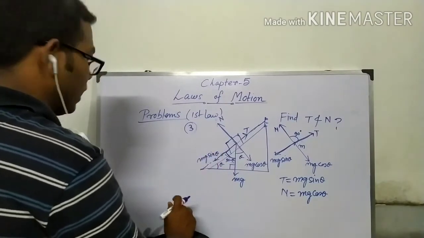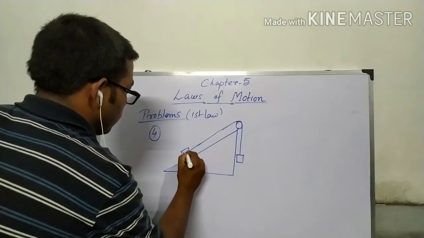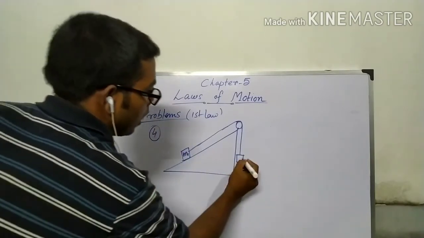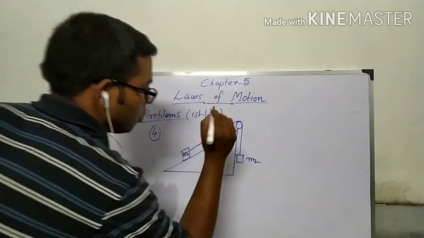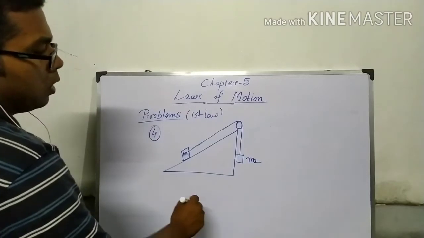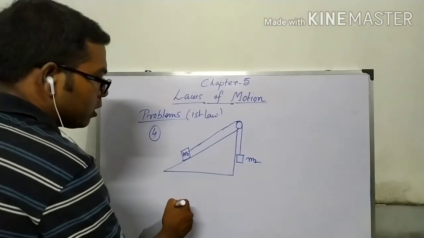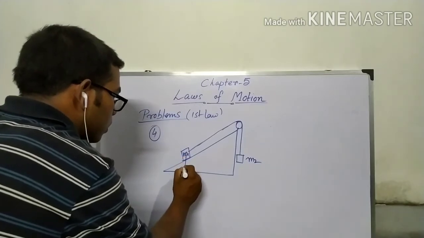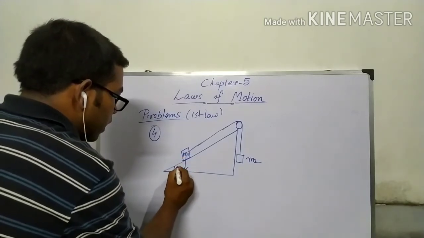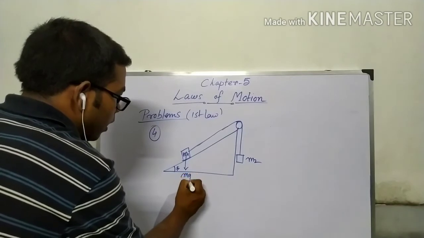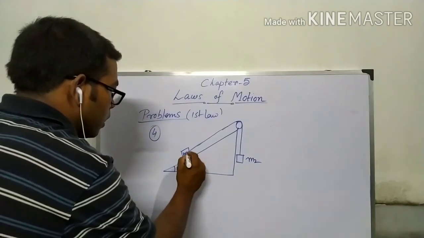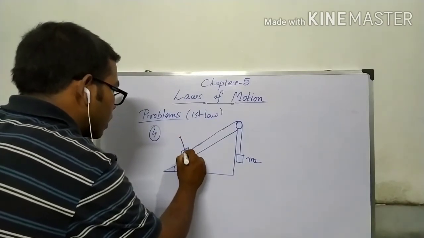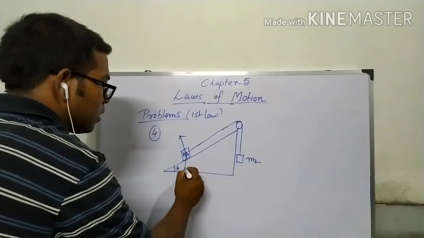Let's take another example. M1 and this M2. So the force on this: this is theta, so this is mg, this is the normal reaction.